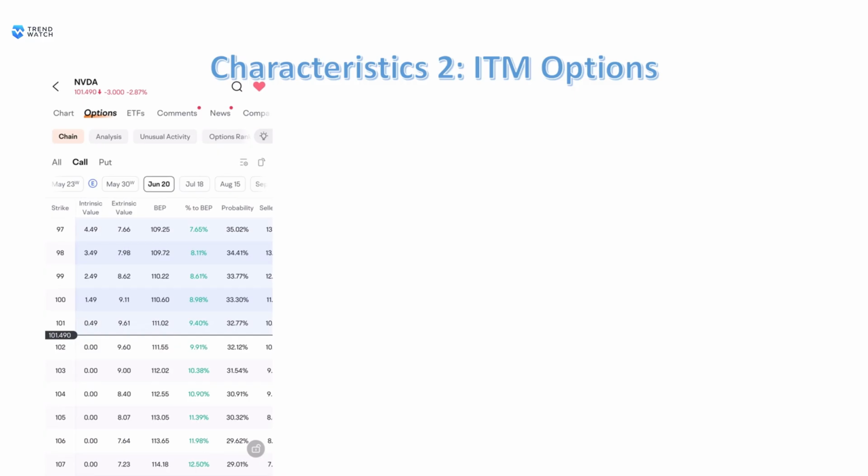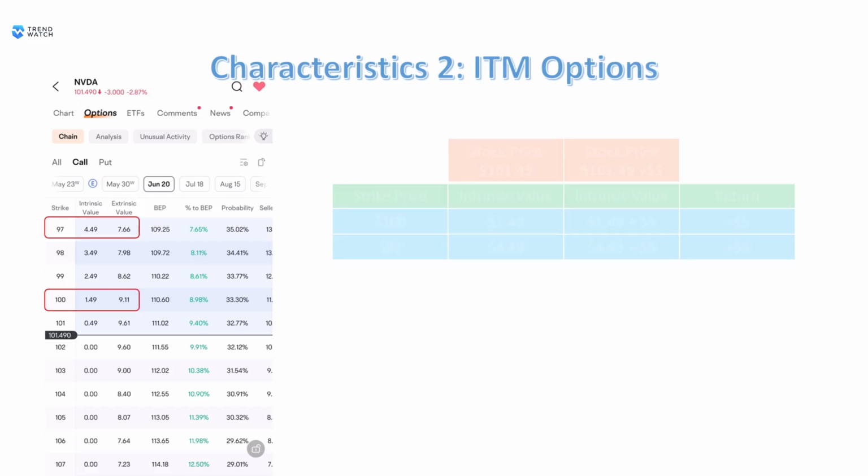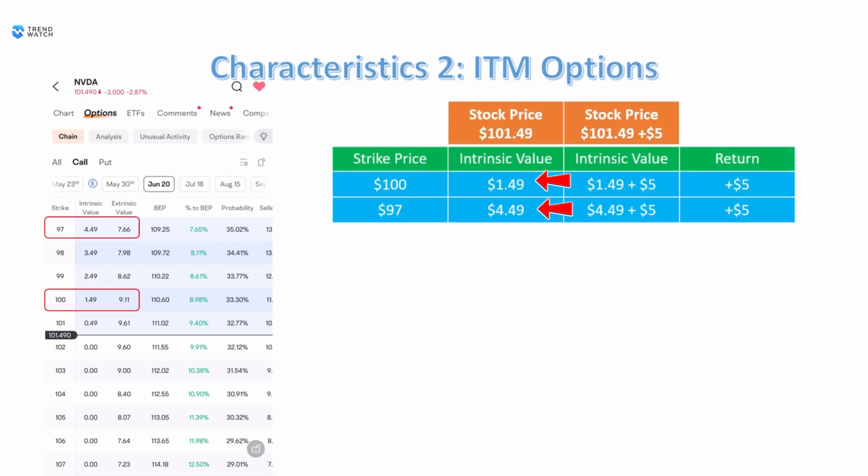Let us look at two in-the-money call options, strike prices of $100 and $97. If the stock price rises, both call options are profitable when exercised. However, you need to know that the potential absolute return of both options is the same at expiration. Let me explain why. The current intrinsic value of both options is $1.49 and $4.49 respectively. If the stock price of NVIDIA rises by $5 to $106.49 on expiration, the intrinsic value for both options increases by the same amount of $5.